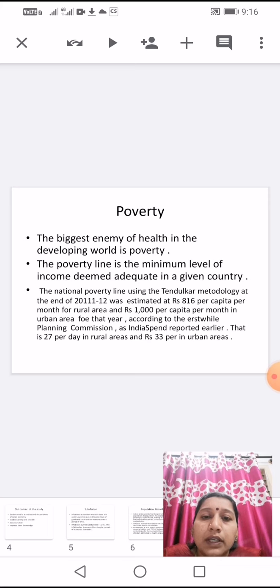The national poverty line using the Tendulkar methodology at the end of 2011-12 was estimated at Rs 18,106 per capita per month for rural areas and Rs 1,000 per capita per month in urban areas for that year, according to the erstwhile Planning Commission. It had reported earlier Rs 27 per day in rural areas and Rs 33 per day in urban areas.